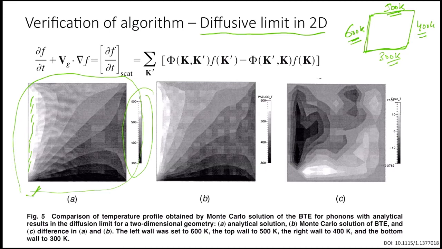But if you solve it with Monte Carlo, our solution should be fairly close to that value because we are taking the diffusive limit. So basically, the mean free path is much less than the length of the object. If this dimension is L, the mean free path is much less than L. And if we do Monte Carlo, we get roughly the same profile.